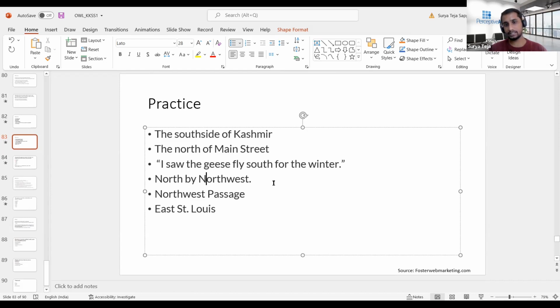Actually, North by Northwest is a name. It is actually the name of a movie also. So here it is not talking about a direction. It is not giving any compass direction here or there. It is talking about a name basically. It is acting as a proper noun. That is the reason why both have to be in capital letter.